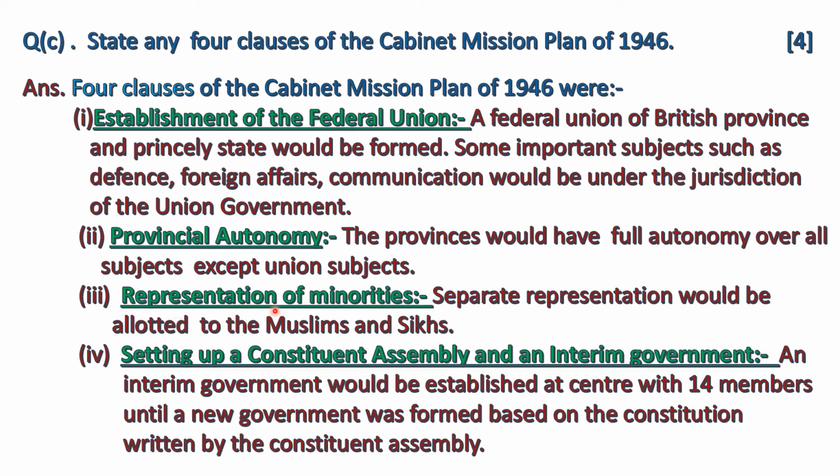Representation of minorities. Separate representation would be allotted to the Muslims and Sikhs. Setting up a constituent assembly and an interim government. An interim government would be established at center with 14 members until a new government was formed based on the constitution written by the Constituent Assembly.